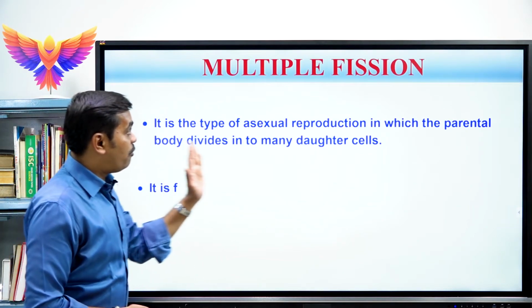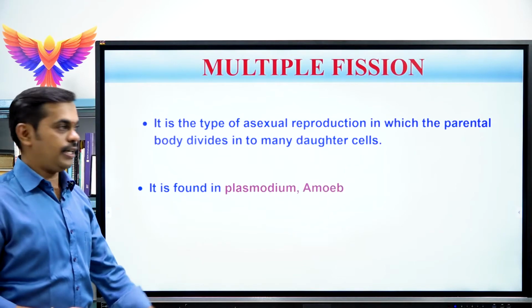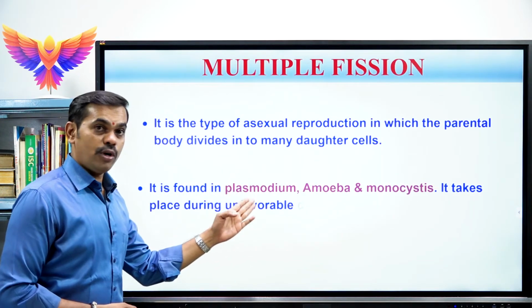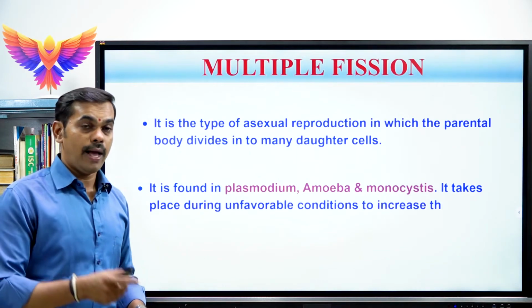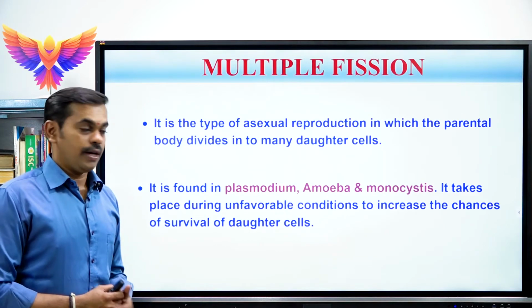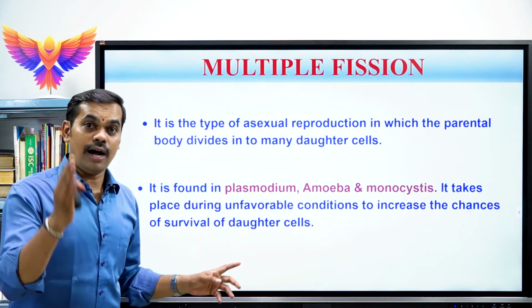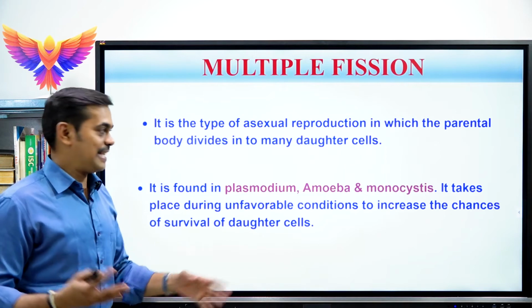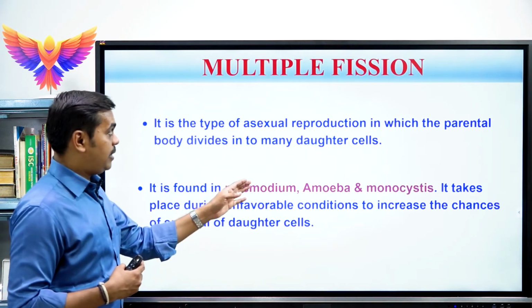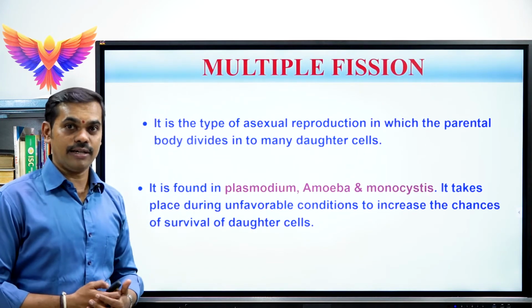This type of multiple fission is commonly seen in Plasmodium. Perhaps you might have heard about Plasmodium. Plasmodium comes under Sporozoa, one of the classifications under Protista. Plasmodium causes harmful diseases in human beings. Best example, malaria. In Plasmodium, the multiple fission occurs.